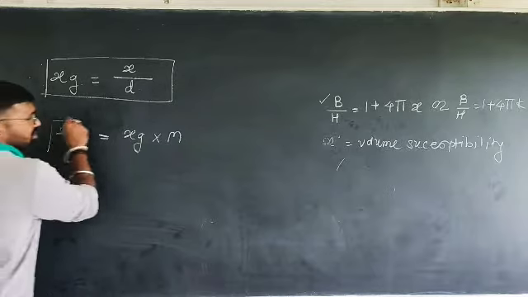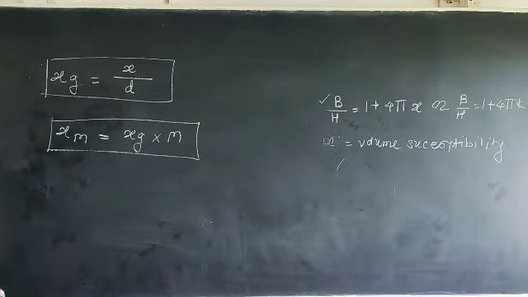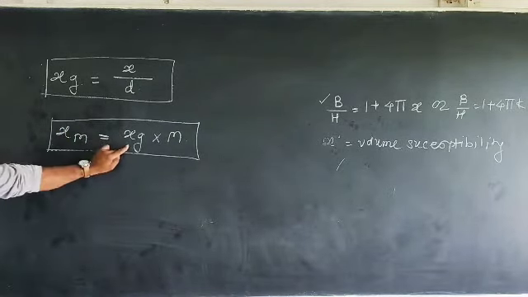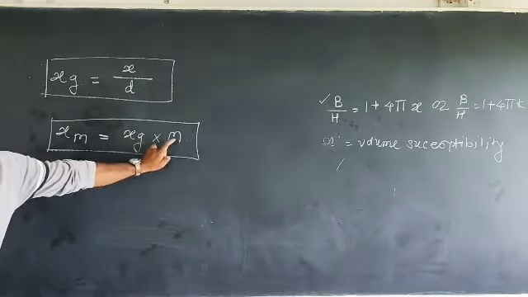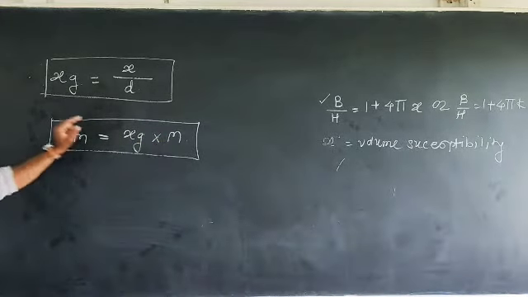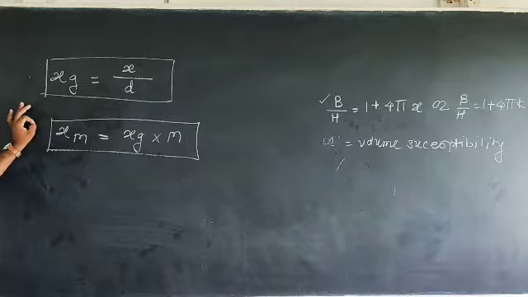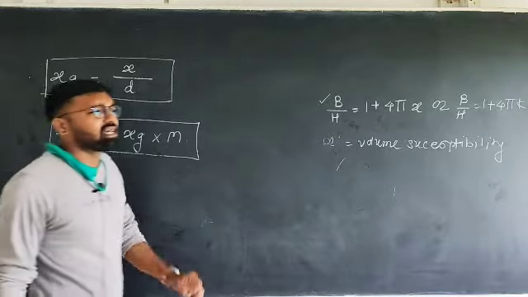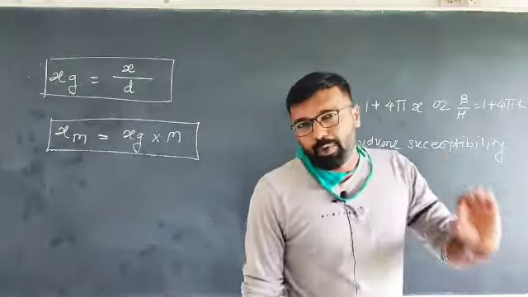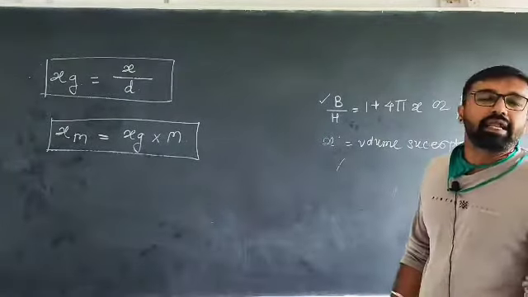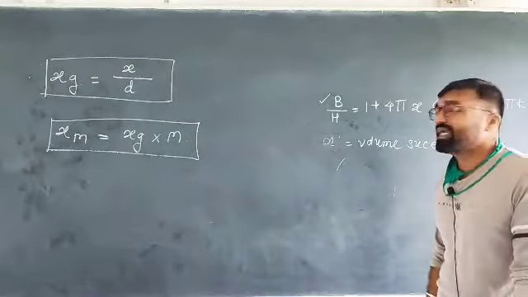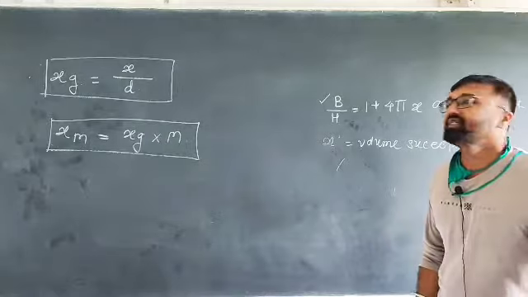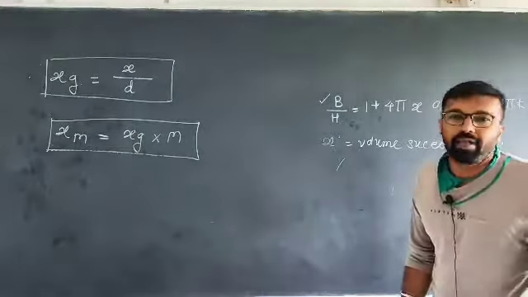In other words, the product of gram susceptibility and molar mass of a material or substance is called molar susceptibility.